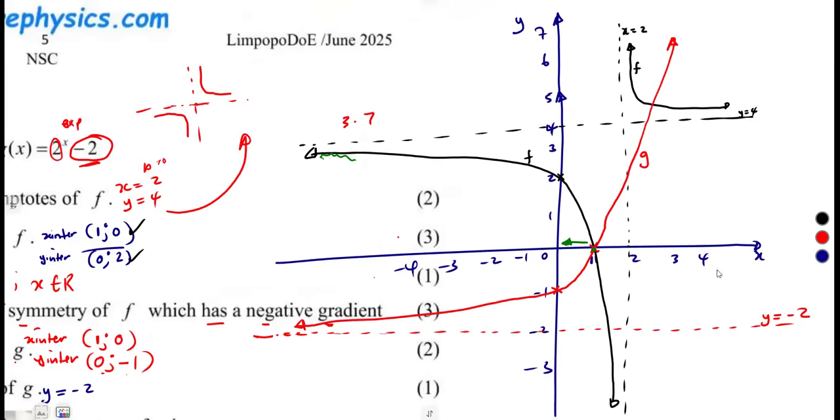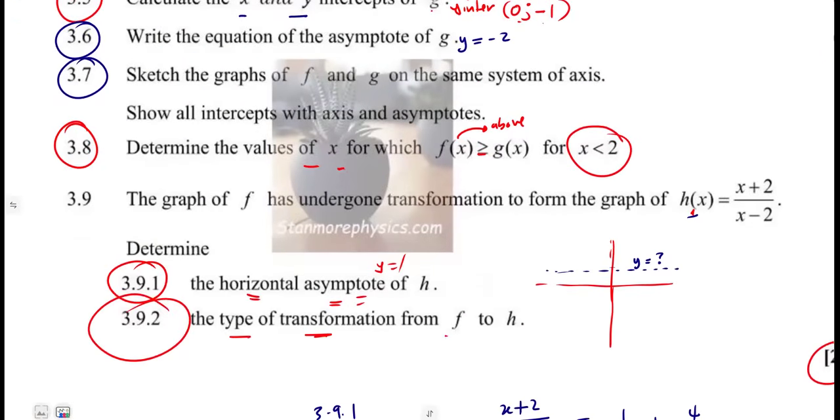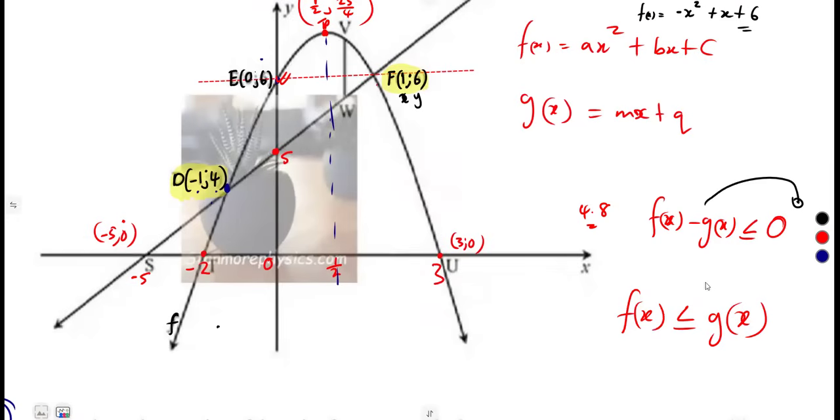It is the same thing as what we had on this type of question here, which had f of x on 3.8: f of x is greater than or equal to g of x. We are used to that one because we just compare, is it above the other graph or below? So in our case, f of x is less than g of x. We need, when it is below, less than, it is below g of x. Where is the graph of f found? Below the graph of g of x.